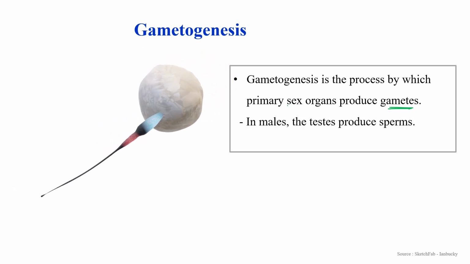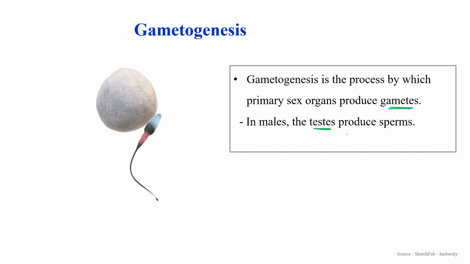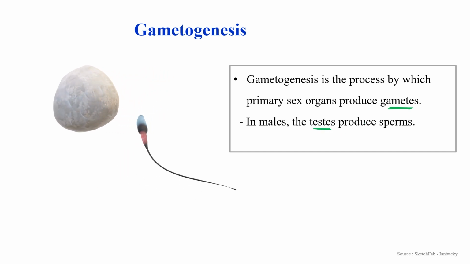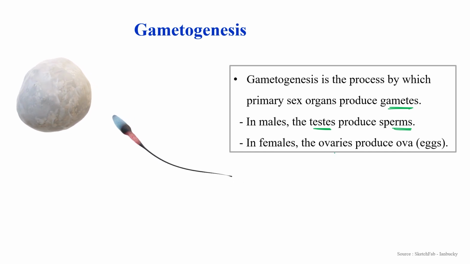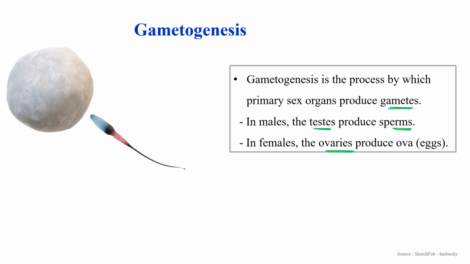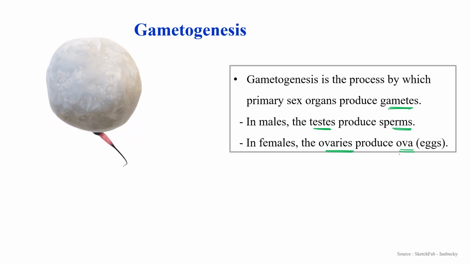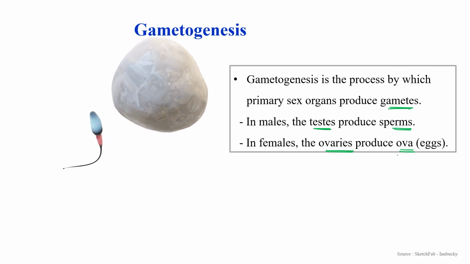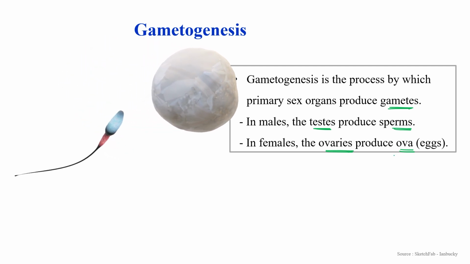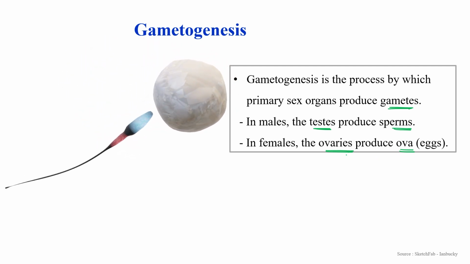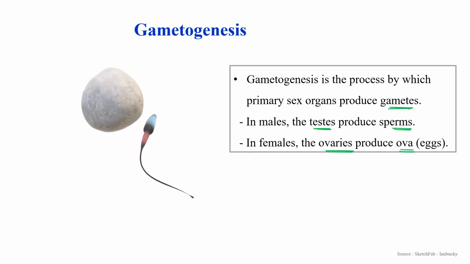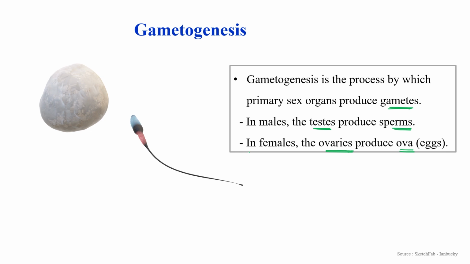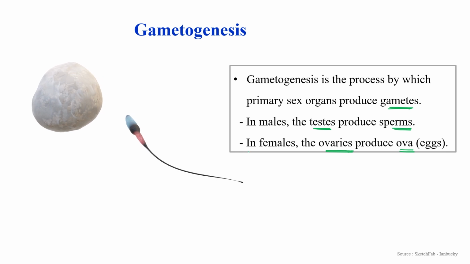Okay, in males, the primary sex organ is the testes. So testes will produce sperm, while in females, the primary sex organ is the ovary. The ovary will produce ova. Okay, so gametogenesis means production of gametes. So in this particular case, human reproduction, production of sperm via testes and ova via ovaries.